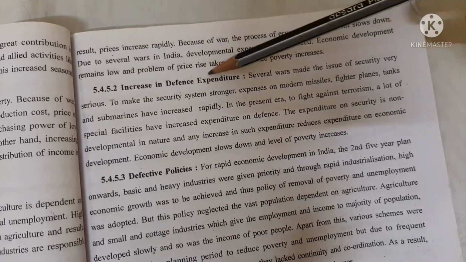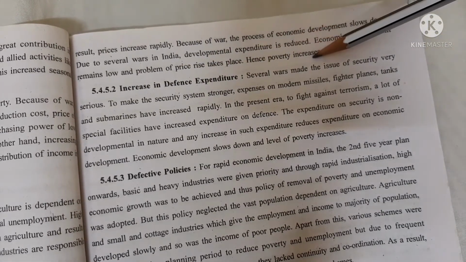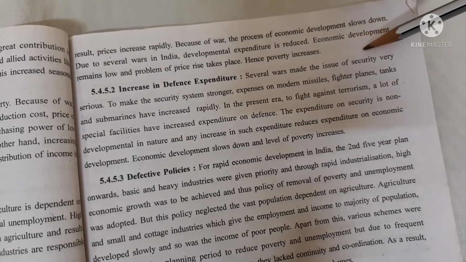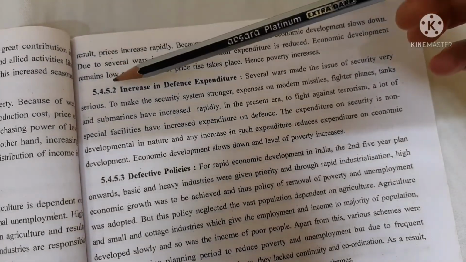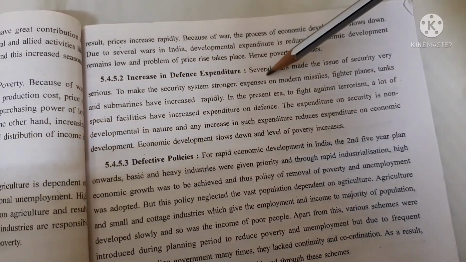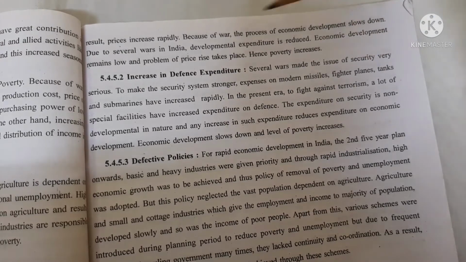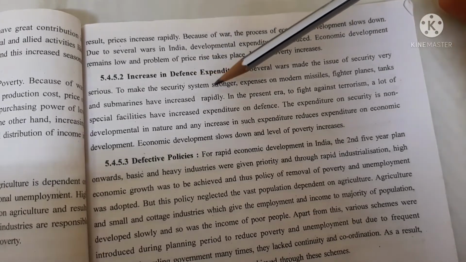Next is the increase in defense expenditure. Several wars made the issues of scarcity very serious. To make the security system stronger, expenses on modern missiles, fighter planes, tanks and submarines have increased rapidly.